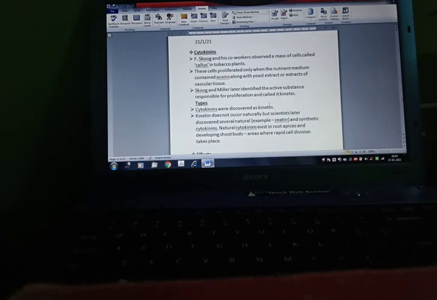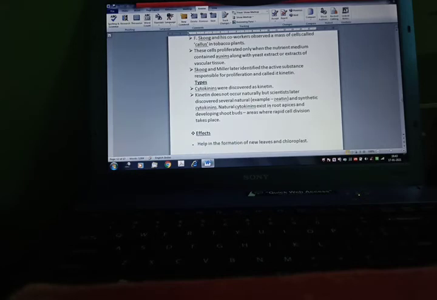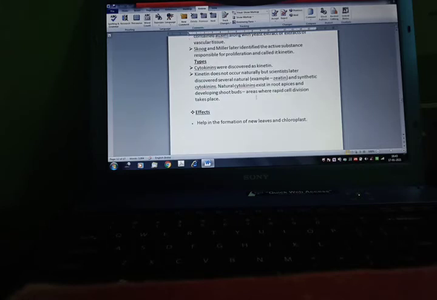Now we are starting with cytokinin. F. Skoog and his co-workers observed a mass of cells called the callus in the tobacco plant. These cells proliferated only when the nutrient medium contained auxin along with the yeast extract or extract of the vascular tissue. Skoog and Miller later identified the active substances responsible for the proliferation and called it kinetin.